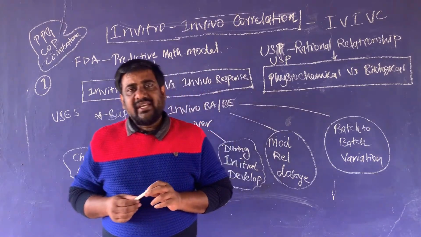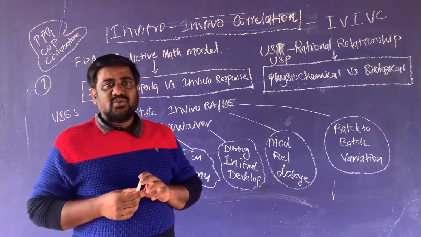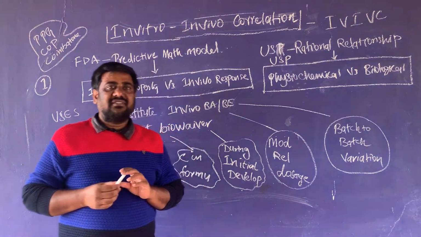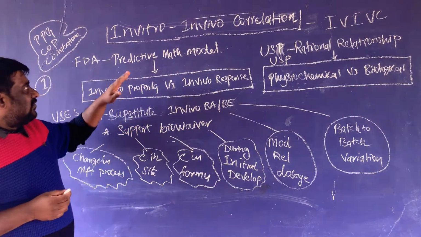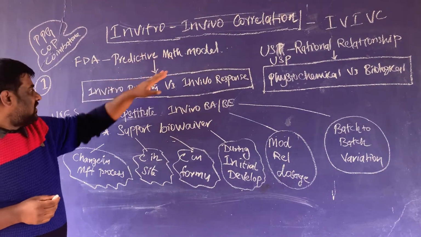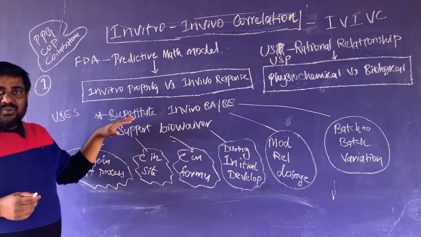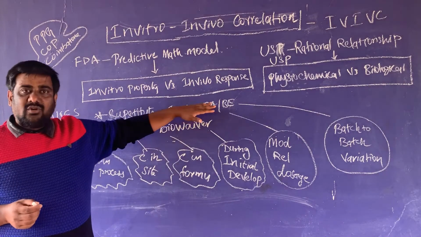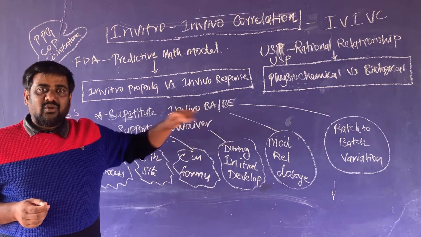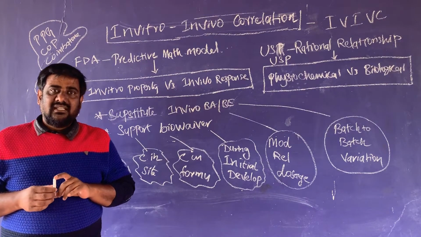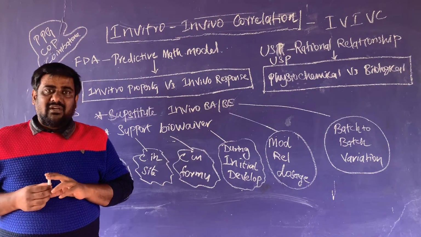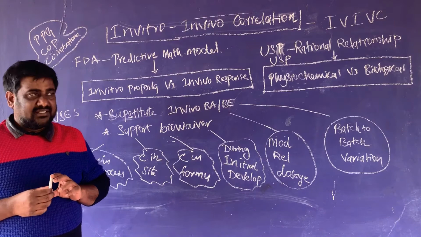So now why do we need it, what is the use or what are the advantages of this in vivo in vitro correlation? See, when we are doing the correlation between these two, it will help to substitute in vivo bioavailability or bioequivalency studies. It is a very good alternate or substitute for in vivo studies of bioavailability and bioequivalency.